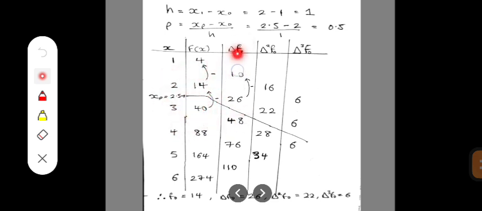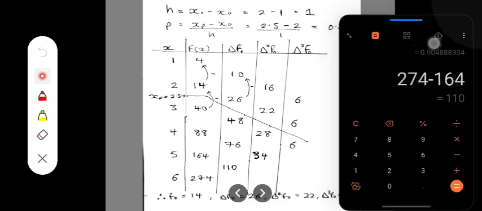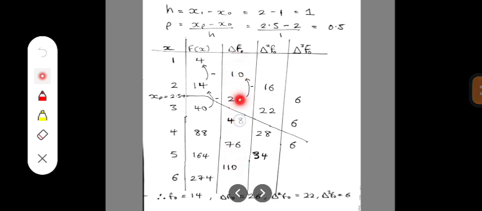Now for the first one, our delta f naught, how do we get 10? We do the difference between consecutive values of y. So I have 14 minus 4 gives 10. 40 minus 14 gives 26. You notice how this 26 is sitting right between 40 and 14. So 88 minus 40 gives 48. 164 minus 88 gives 76. We can confirm that together: 164 minus 88, yeah, that is 76. Now 274 minus 164 gives 110.